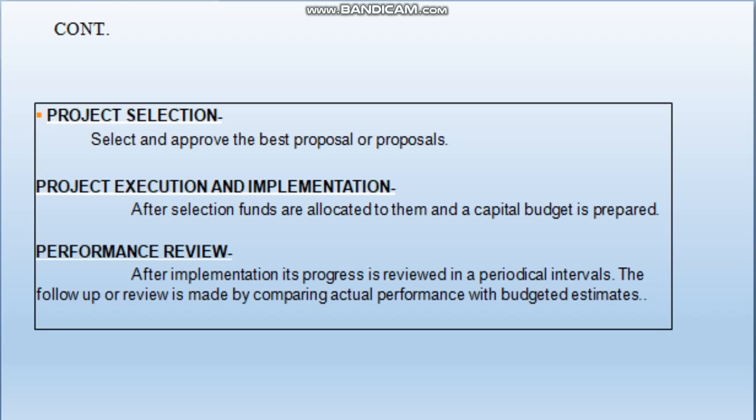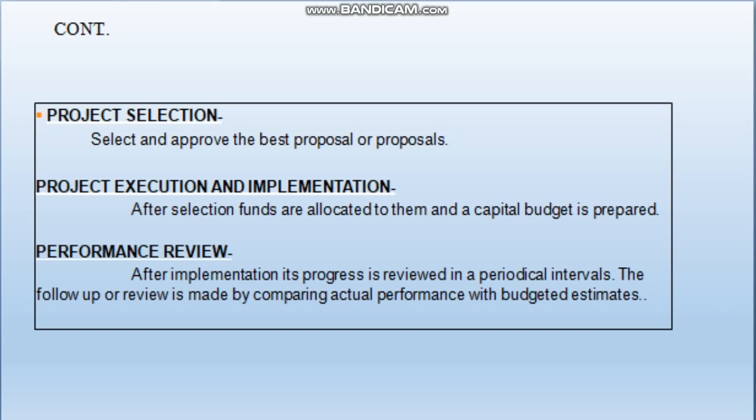The next step is the execution and implementation of the project. After selection of the project, funds are allocated for them and the capital budget is prepared.